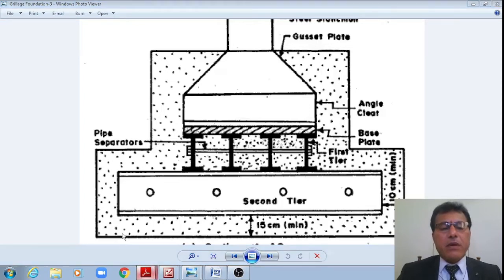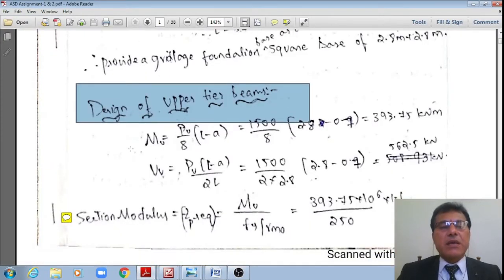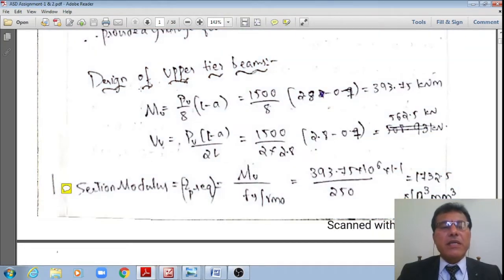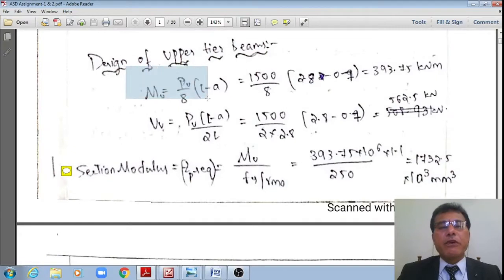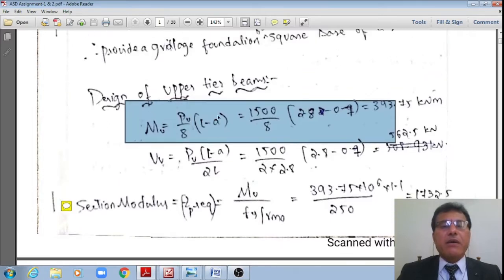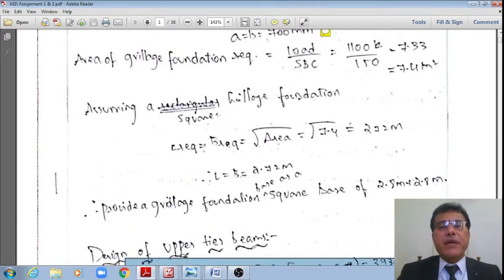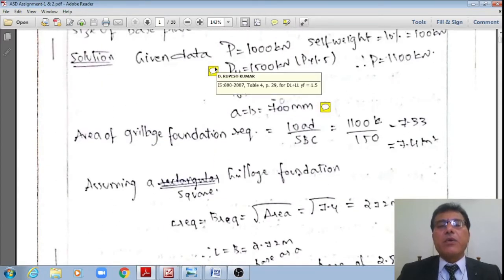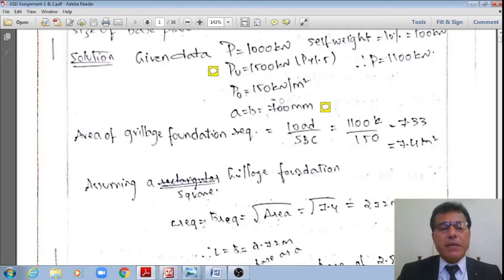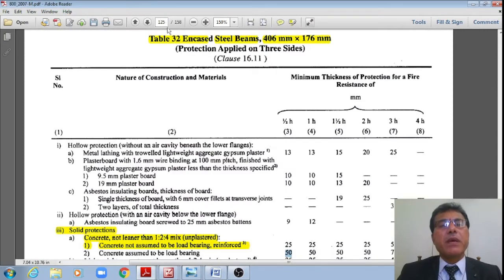Now in the design of the upper tier beams, what is the design bending moment? Mu is equal to Pu divided by 8 times L minus A. If I substitute, Pu is equal to 1.5, the factored load is equal to 1.5. Just now we have seen as per the new code, IS 800, the partial safety factor is equal to 1.5. Even if I go to page number 29 of the new code, let me go to page number 29, student. One moment.